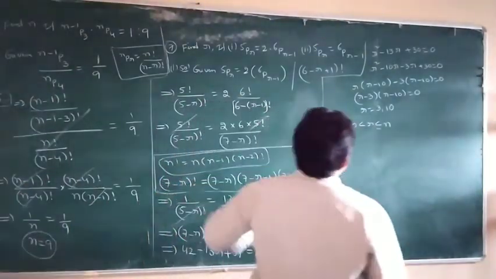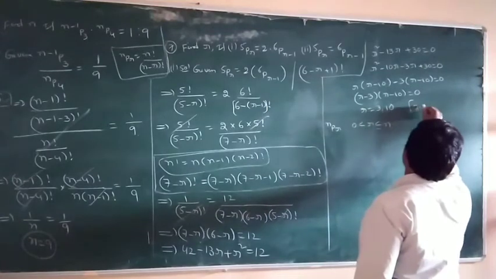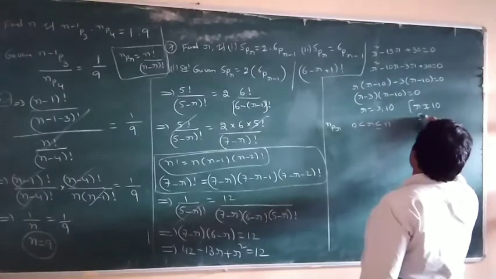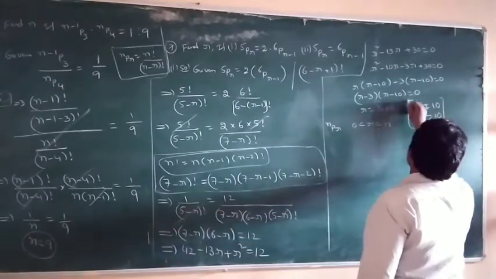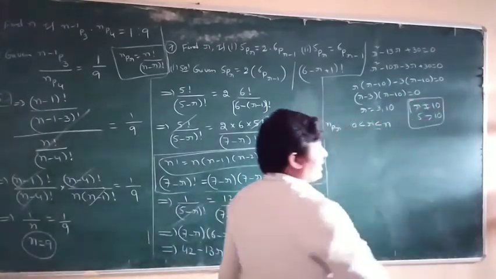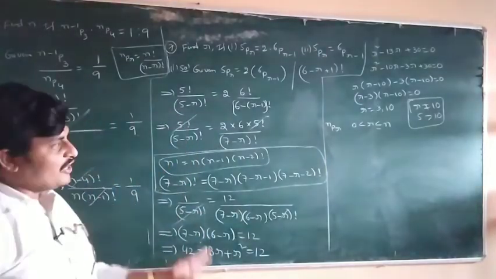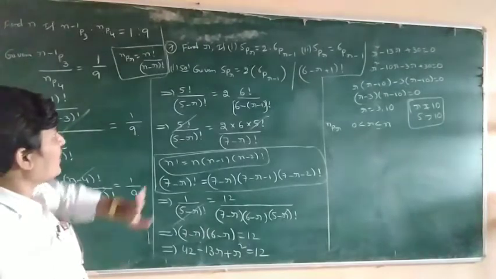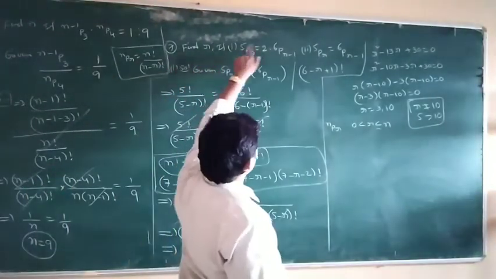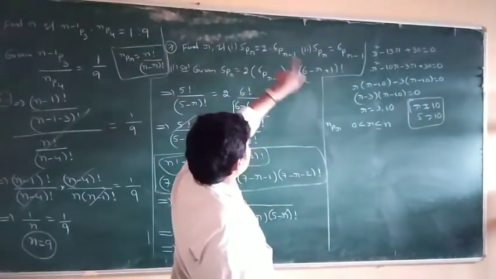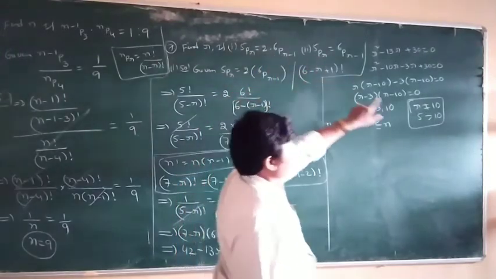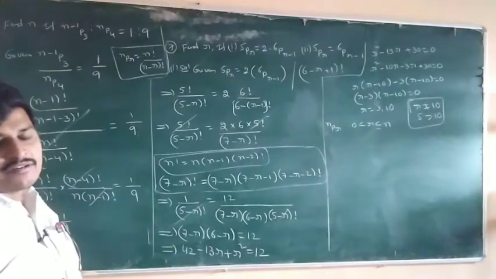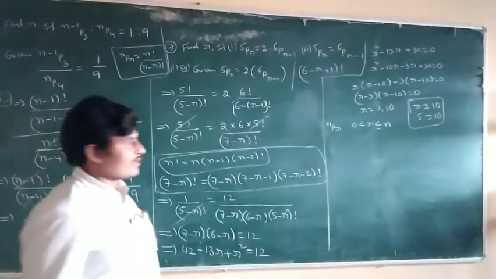So here r is not equal to 10, because 10 is greater than 5. Above n it does not exist. A negative factorial is not defined; 1 factorial is equal to 1, so minus 1 factorial is not defined.